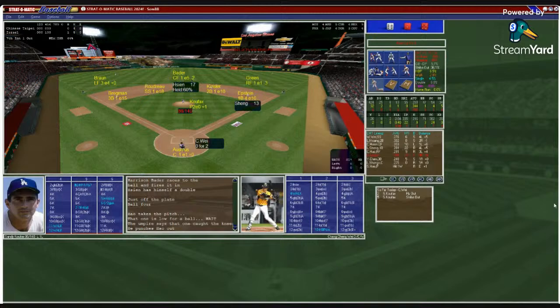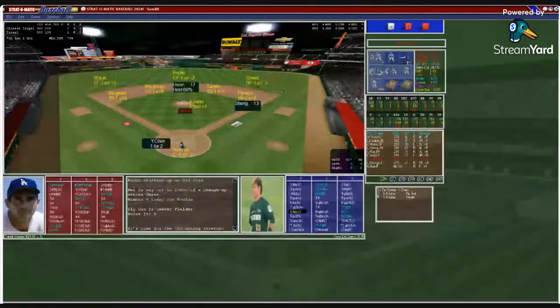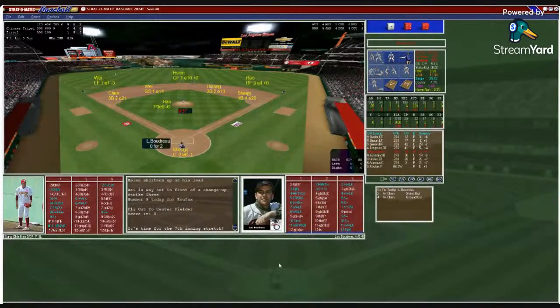Leave the batter, and that's going to be a strikeout for mow him down to the end here. Big chance. And now it's going to be Chen. Does he get the big out here? Yes, he does. Ball to center field. Bader with the catch, and Koufax is giving him 7, and it's 1-0 Israel.